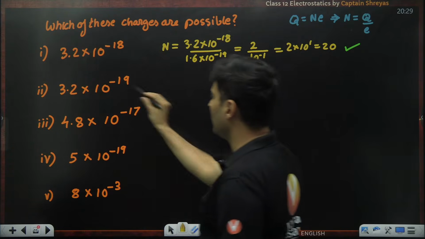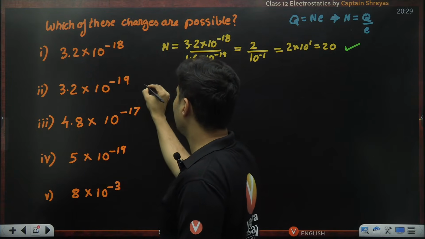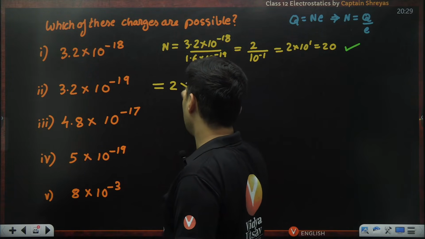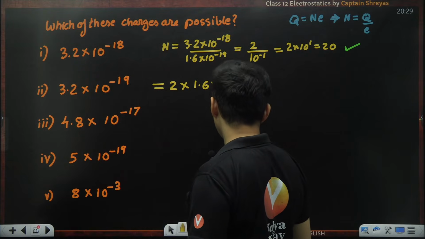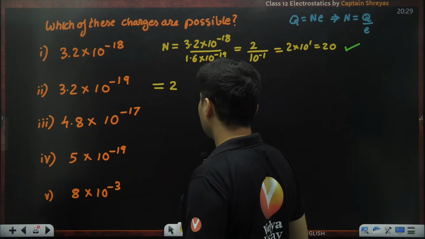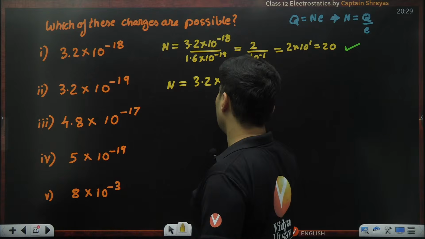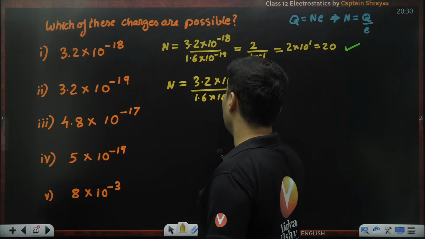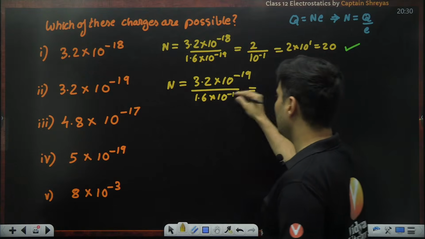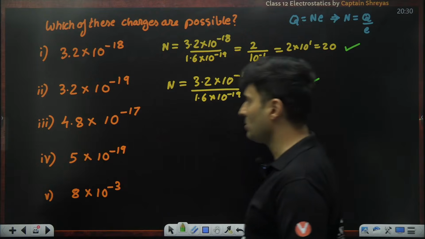If you talk about the second one, 3.2 into 10 to the power minus 19, this is nothing but 2 multiplied by 1.6 into 10 to the power minus 19. Or if you don't like it that way, let's just count it simply. How much is the integer value? So 3.2 into 10 to the power minus 19 divided by the charge, which is 1.6 into 10 to the power minus 19. So minus 19 cancels. This is becoming 2. So 2 is an integer. Definitely it is possible. Is that right?